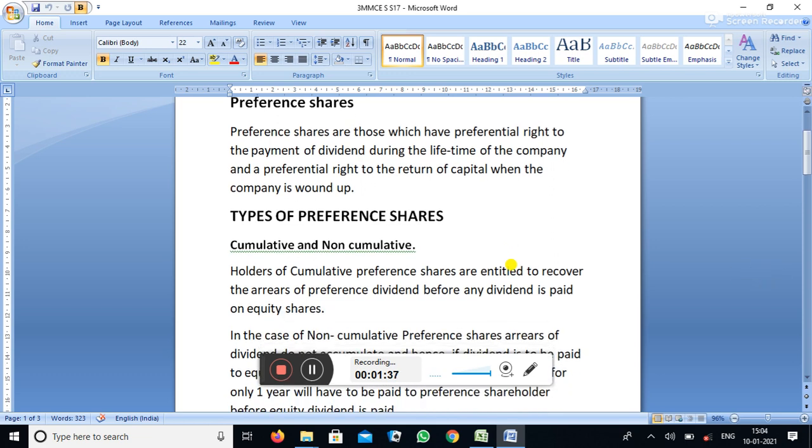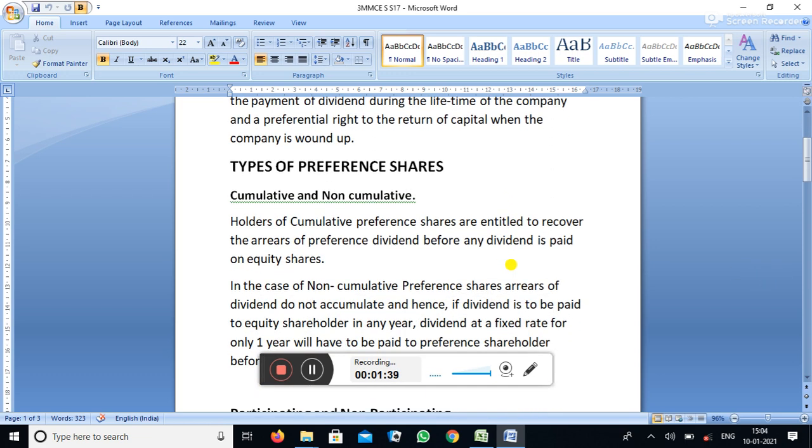Under that, first one is cumulative and non-cumulative preference share. Cumulative preference shareholders are entitled to receive the arrears of preferential dividend before any dividend is paid on equity share.